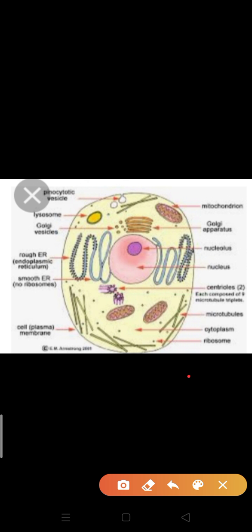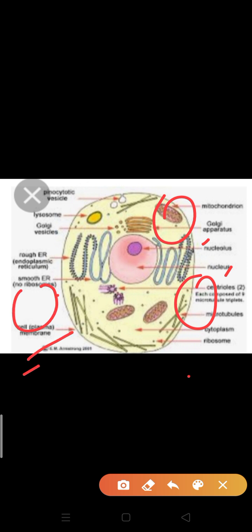The third point, which was included by Rudolf Virchow. What is that postulate? All cells arise from pre-existing cells, meaning new cells arise from pre-existing cells. This is the pre-existing cell, meaning